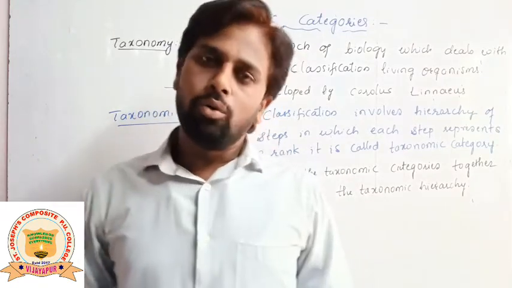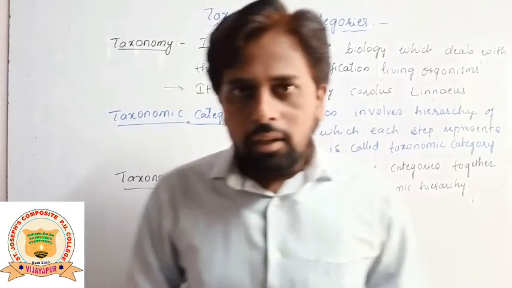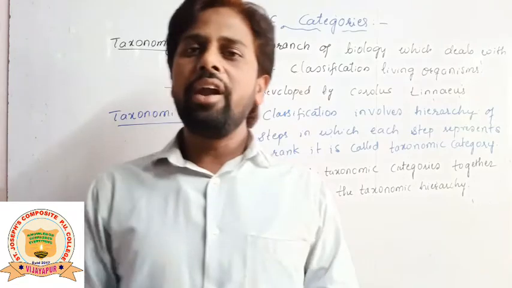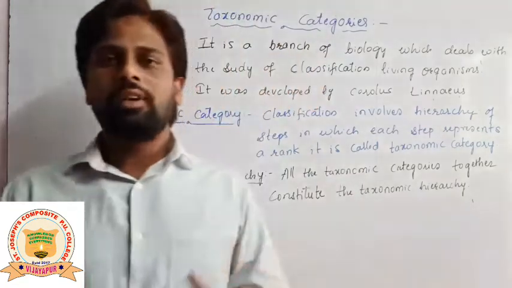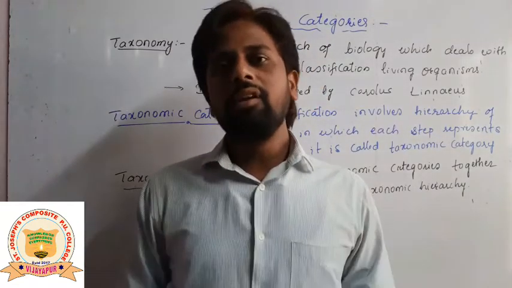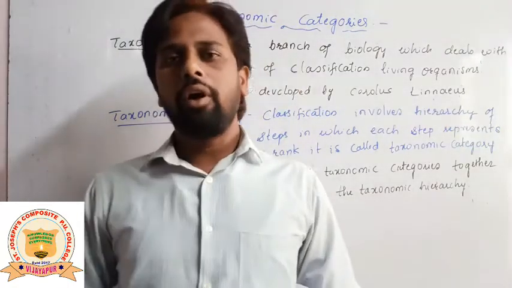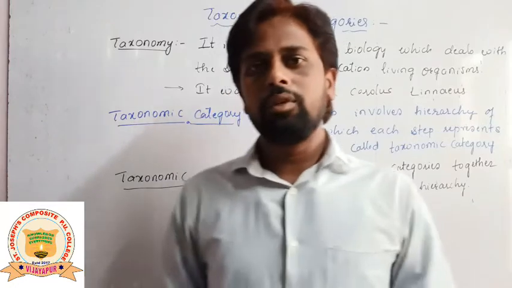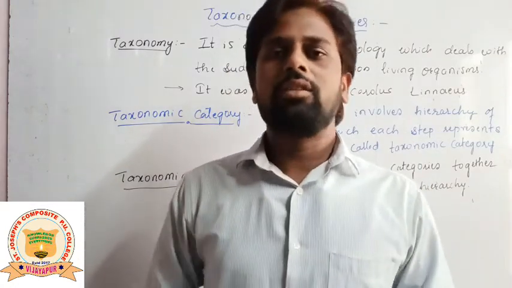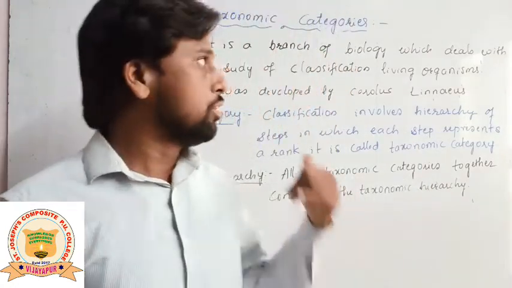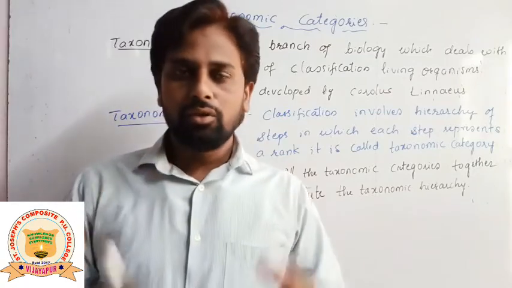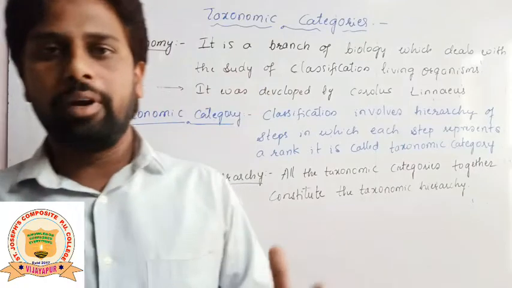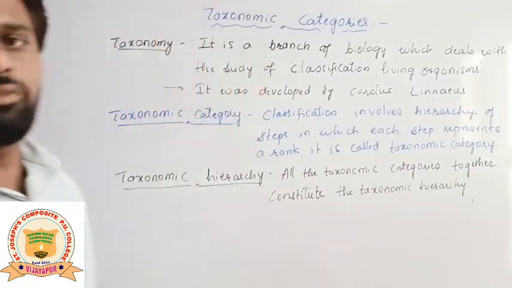There are more than 1.7 to 1.8 million living organisms present all over the world. If you want to study each and every living organism clearly, it is very difficult. That is the reason scientists have made it very easy by putting all these living organisms into specific groups, arranged in a specific order. Let us study all these things in the topic taxonomic categories.